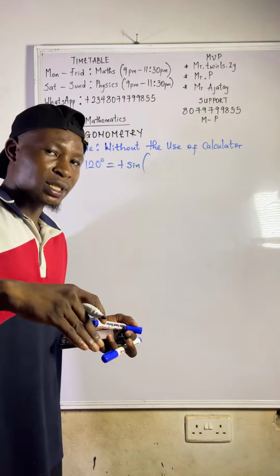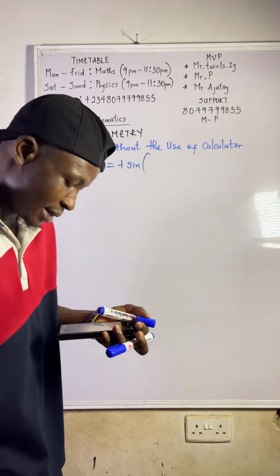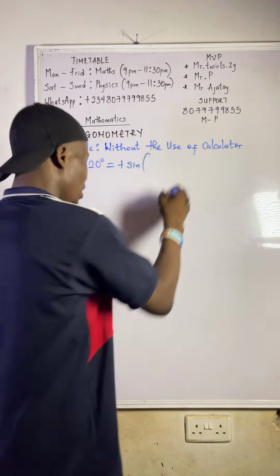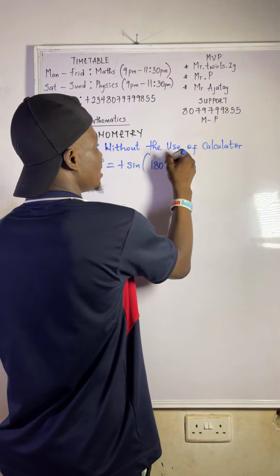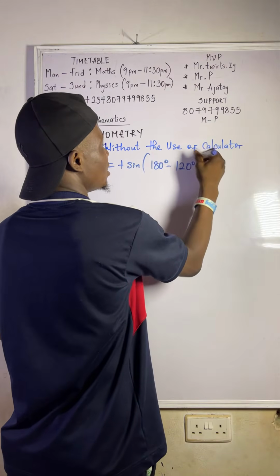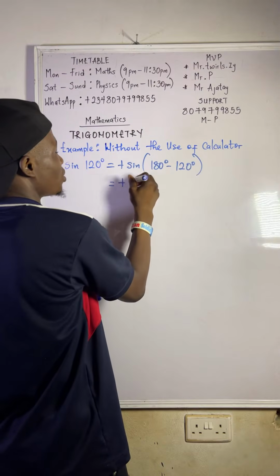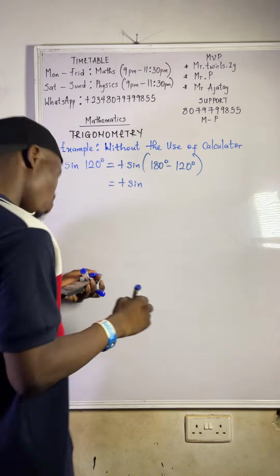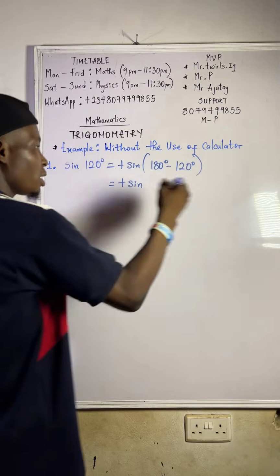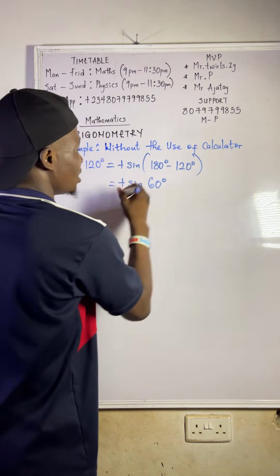How do I say you get the angle theta? 180 minus that angle, right? Do you all remember? Yes, thank you. So that will be 180 degrees minus 120 degrees, which will give us plus sine. 180 minus 120 will give us what? Yeah, that will give us 60 degrees.